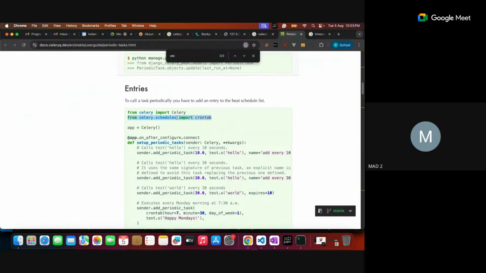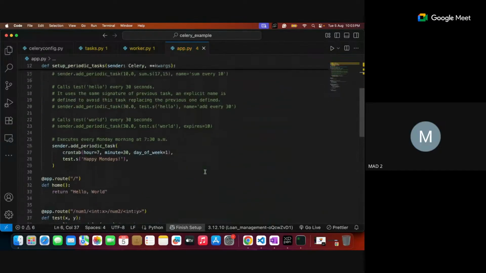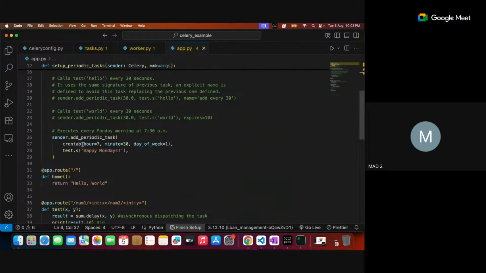Crontab is a required module. I've done the importing. Once this is done, let me run it. Right now I'm not interested in the day of the week, because it's the first day of the week. I want to execute it.